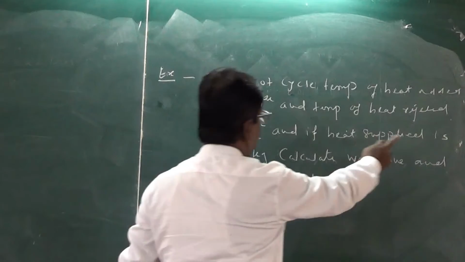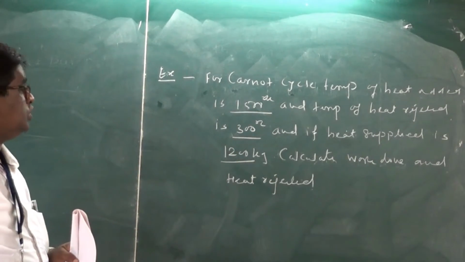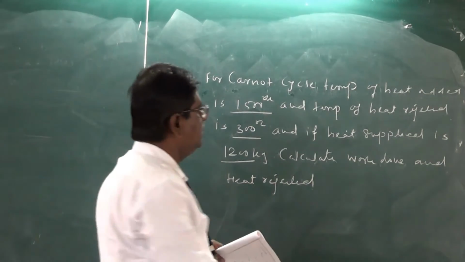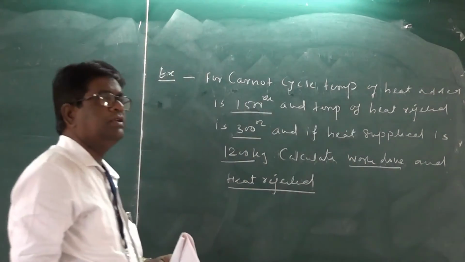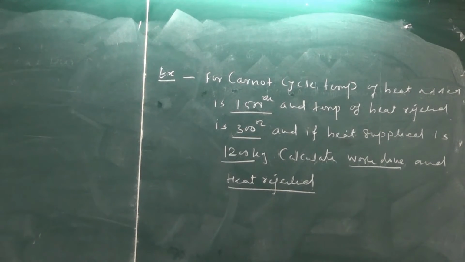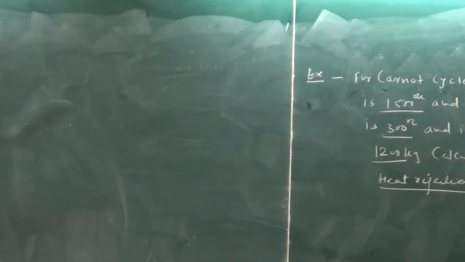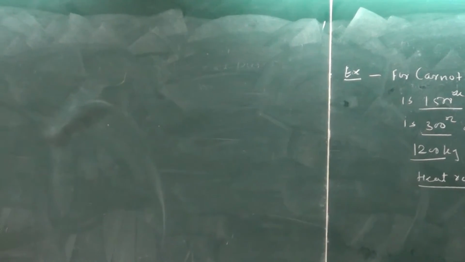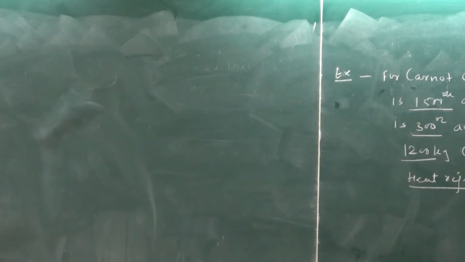And if heat supplied is 1200 kilojoules, calculate work done and heat rejected. So that means temperatures T2 and T1 are given, then heat supplied is given, and it is asked to calculate work done and heat rejected.